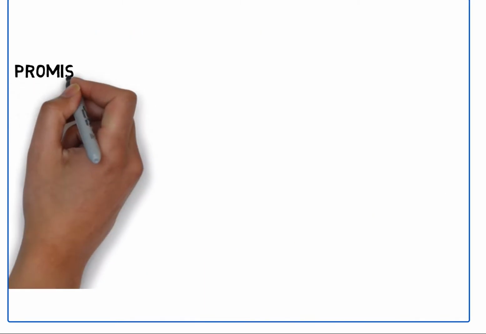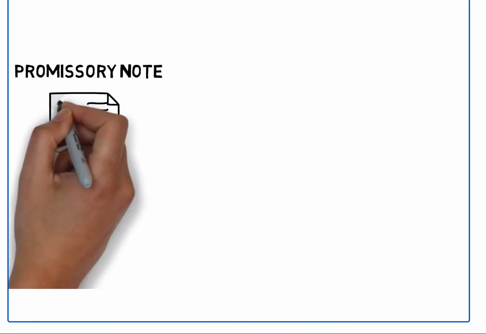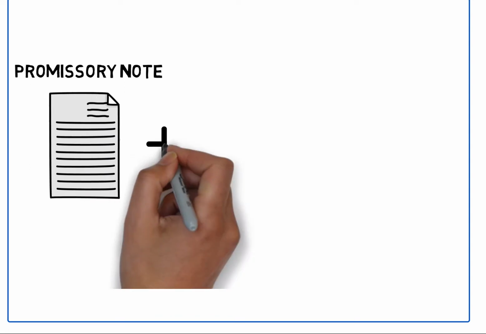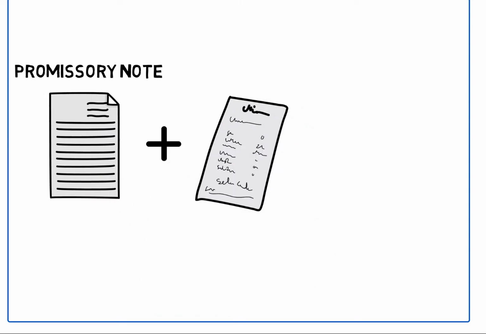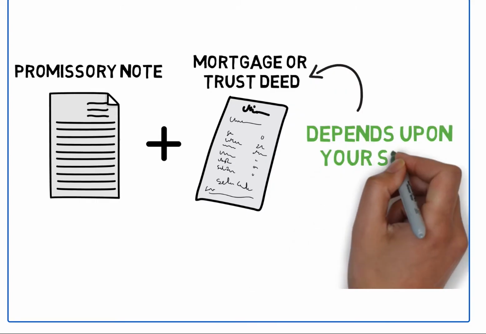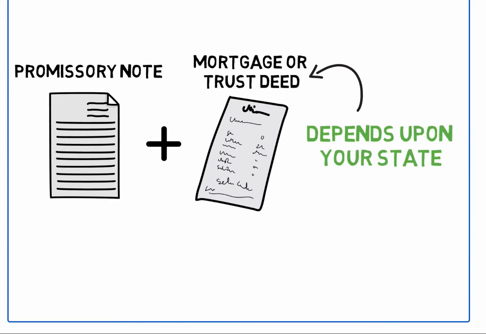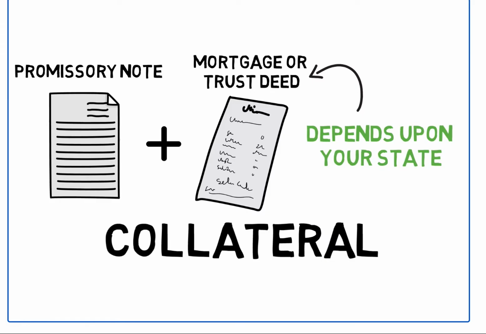Once the note is in place, which is the promise to pay, the lender wants the borrower to sign a second document called a mortgage or a trust deed. It depends upon what state you are in, whether your state uses a mortgage or trust deed. Both terms mean the same thing, however: security for the debt, or another term for that is the word collateral.